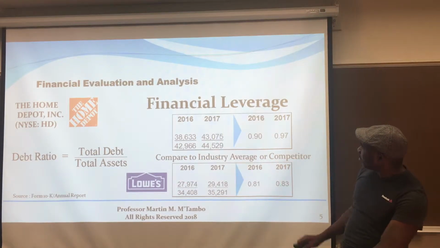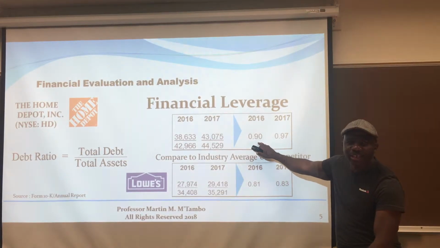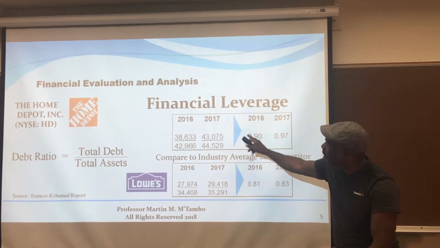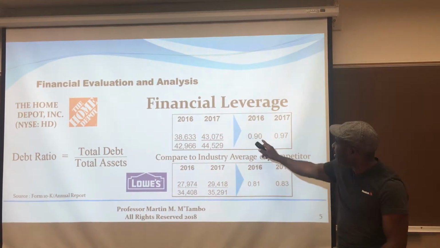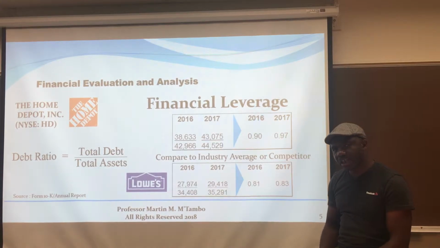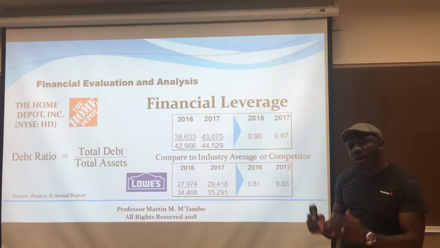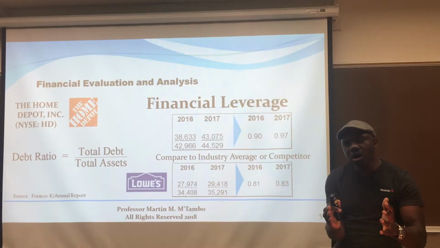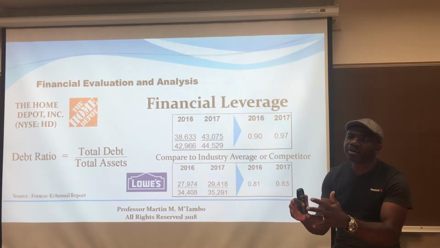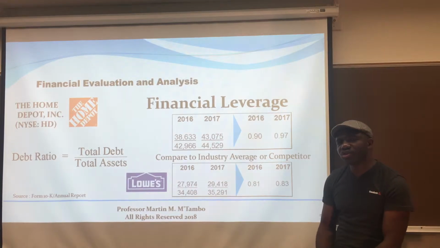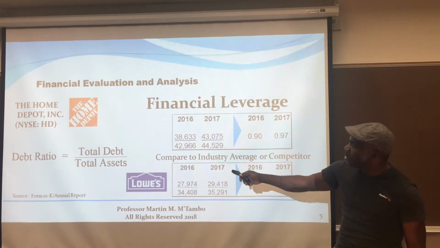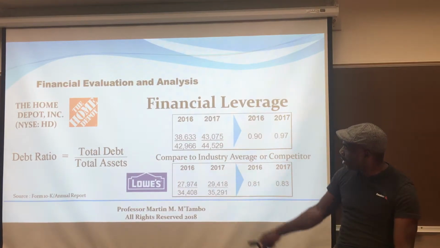Okay? So, in 2016, again, the same explanation. For every dollar of the assets that Home Depot had, they had 90 cents in borrowed funds. Now, I've always emphasized that when we do financial evaluation, we always have to have a target. We always have to have a comparison point. We have to compare to the industry. And in this case, I wanted to compare to the immediate competitor to Home Depot, which is Lowe's.